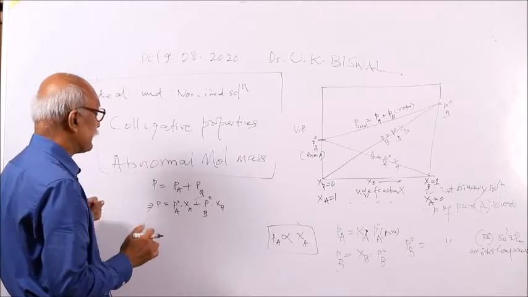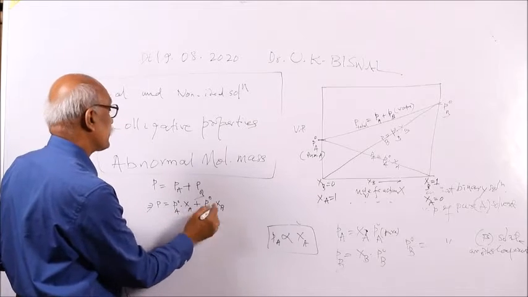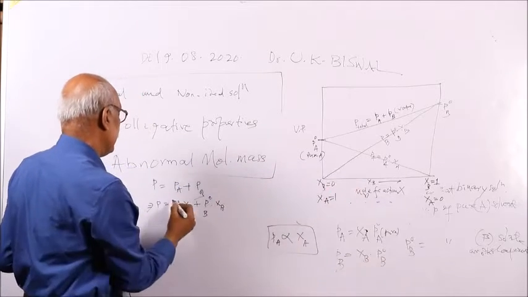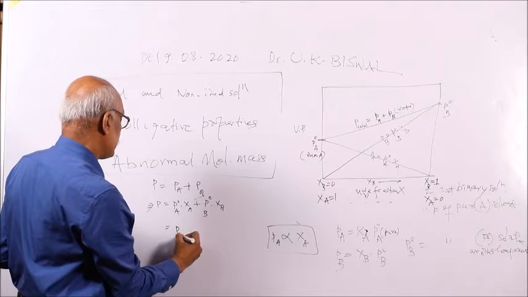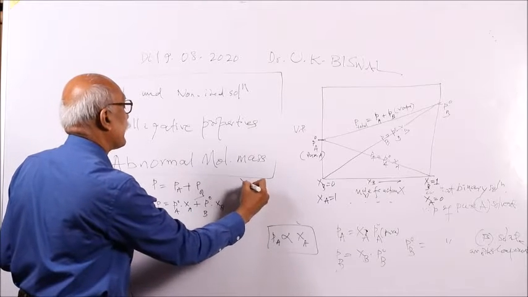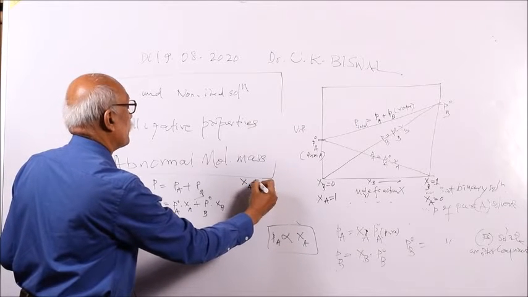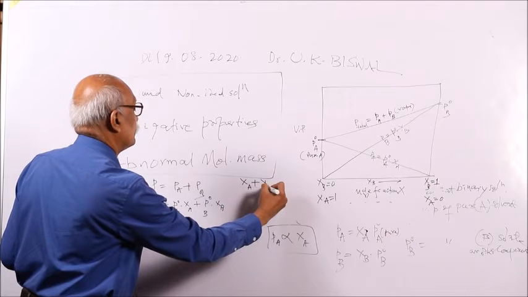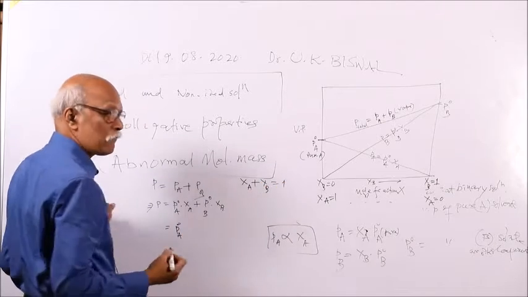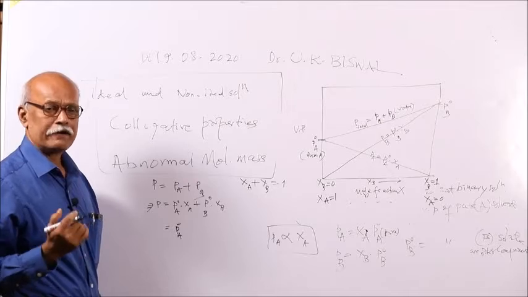That is directly related. Because it is related to XB, let us see: the sum of the mole fractions of the two components will be equal to 1.